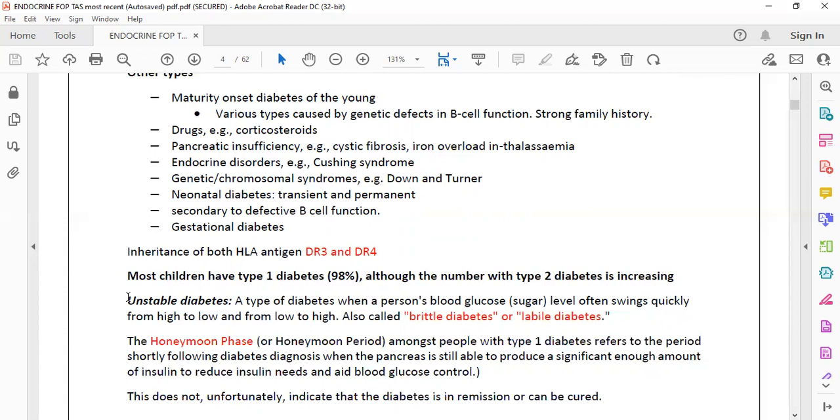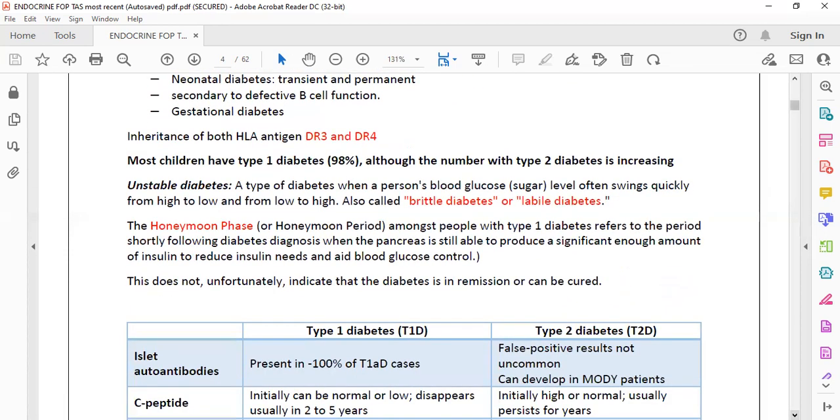When a person's blood sugar is changing very frequently, like there is a severe hypoglycemia, and then very low sugar, a hypoglycemic condition, this type of diabetes is called brittle diabetes or labile diabetes. There is a honeymoon phase. So what is the honeymoon phase? Usually it occurs in type 1 diabetes, where after diagnosis you will find that sugar becomes normal. You just diagnosed the diabetes mellitus, but then for some period the sugar becomes normal.